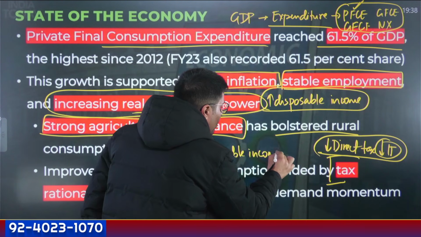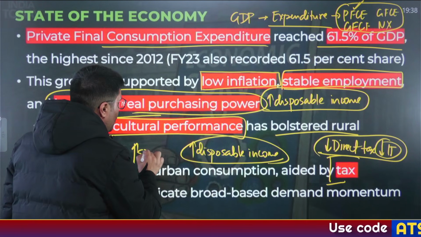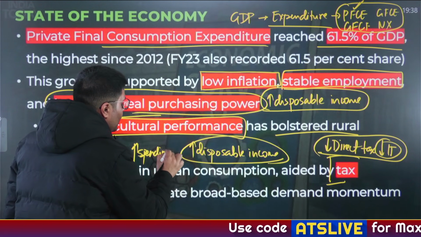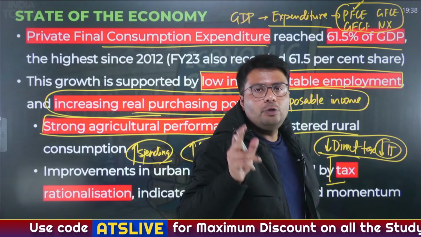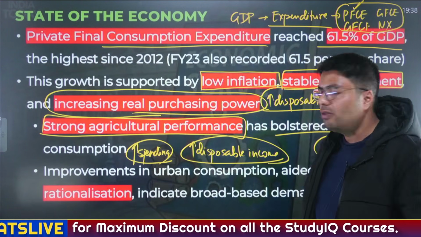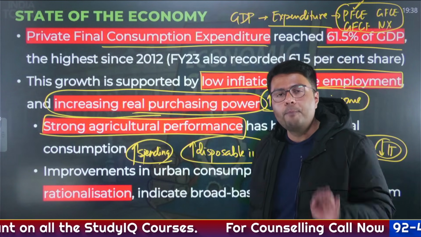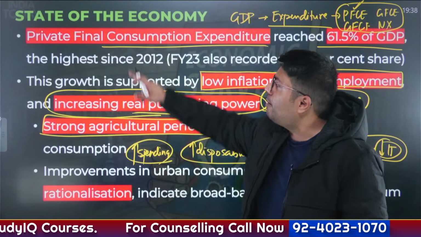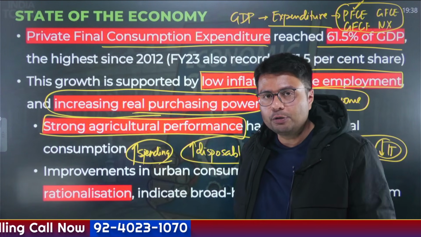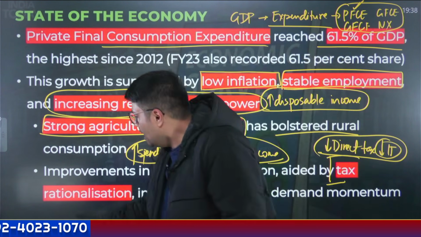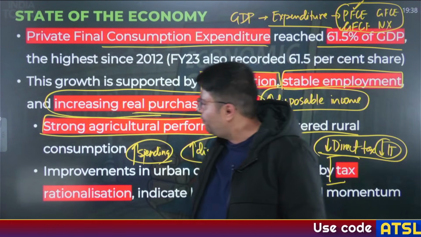And when people have more disposable income, it would automatically lead to higher spending. And as you can understand, mostly where do taxpayers live? Taxpayers usually live in urban areas. So when the tax burden on urban people reduces, it automatically boosts the spending levels, thereby contributing to the private final consumption expenditure. Understood? Now let us consider the second factor, that is gross fixed capital formation.